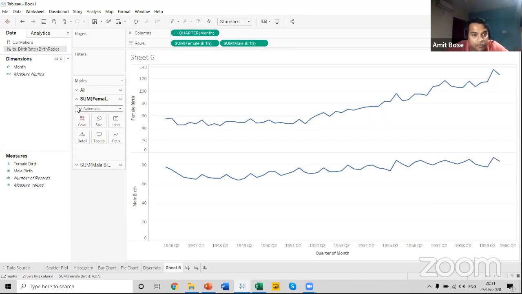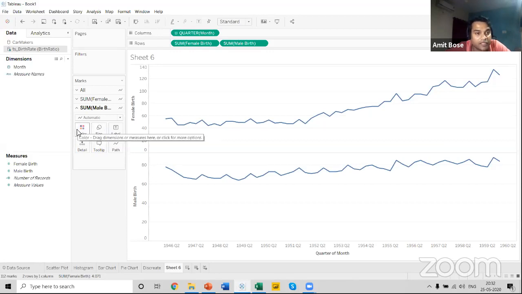If you watch carefully on the left hand side, for both the charts there is a different segment created where we can play around with this particular chart in terms of colors or size and everything. So for the female, there is a different level of segment in the marks, and for the male, there is a different segment of marks that has been created over here.